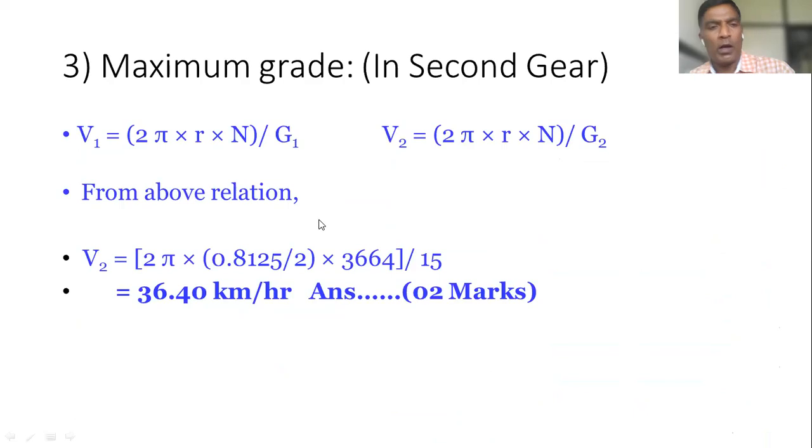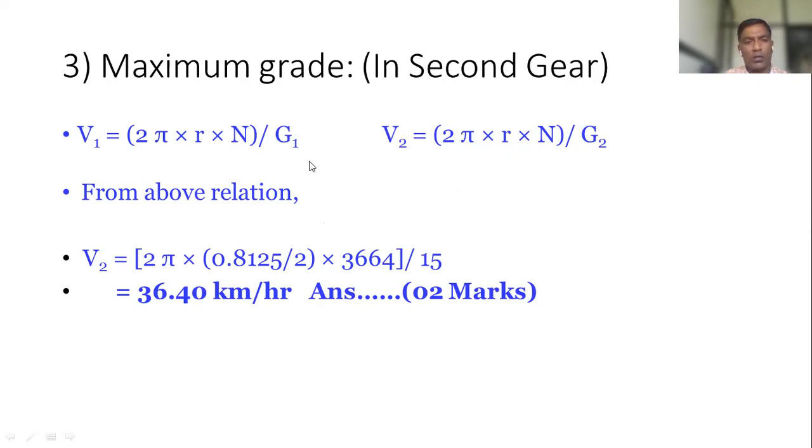So our aim is to find out the maximum grade in second gear. During the last lecture, we have written 2 formulas, one for V1 and the other for V2.